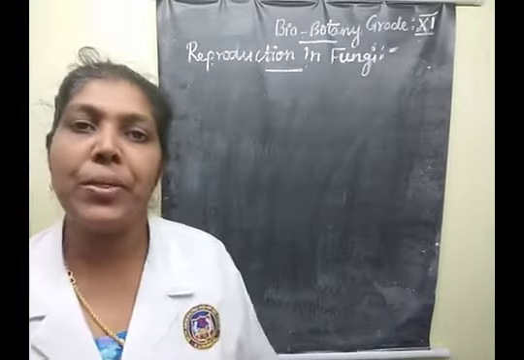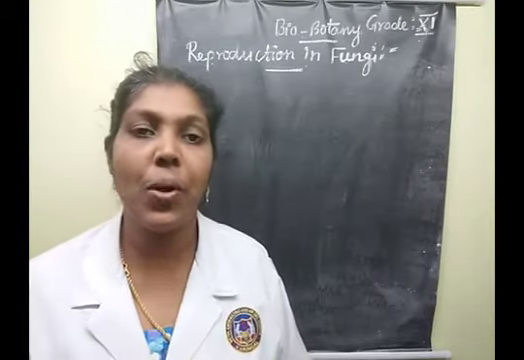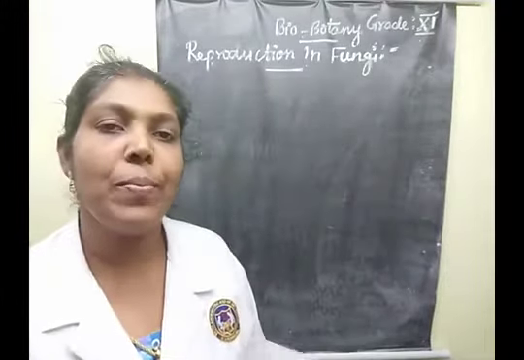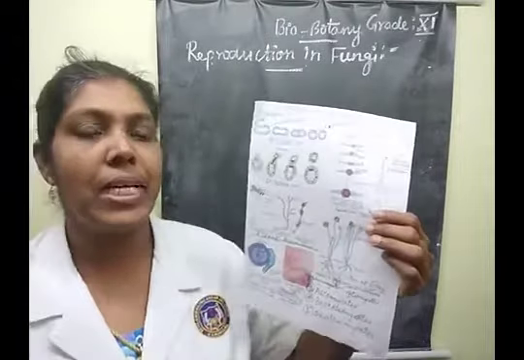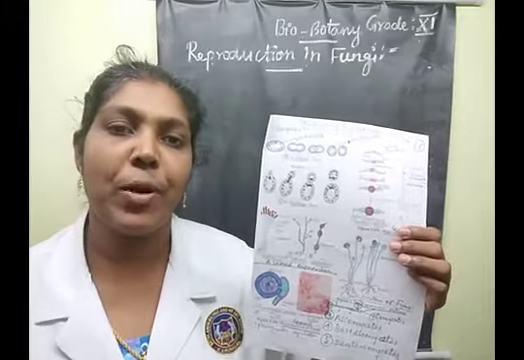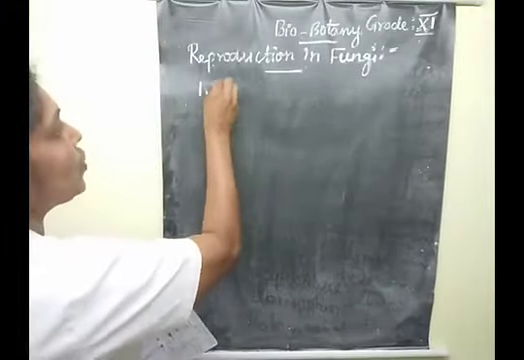The reproduction in fungal organisms comes under two types, children. One is asexual method of reproduction and another is sexual method of reproduction. Clear? For fungal organisms, two types of reproduction take place. So first of all, we are going to learn about the asexual method of reproduction. What does asexual method of reproduction mean? It comes under certain types. First one, zoospore. Second one, conidia.